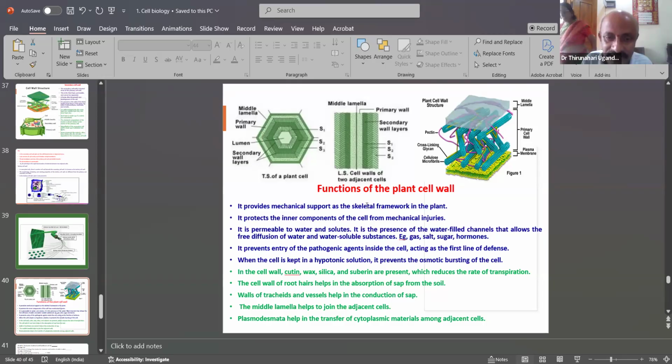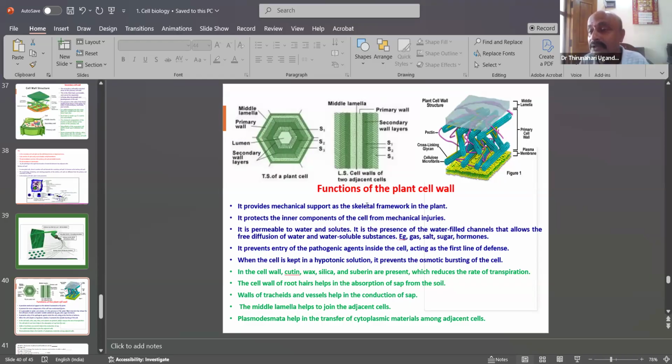When the cell is kept in a hypotonic solution, it prevents the osmotic bursting of the cell. In the cell wall, cutin, silica, and suberin are present, which reduce the rate of transpiration. The transpiration rate is reduced, which is a major important role of the cell wall. The transpiration rate is decreasing. It can increase the growth of the plants.